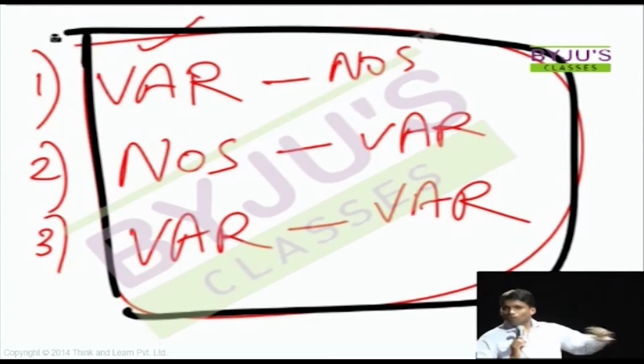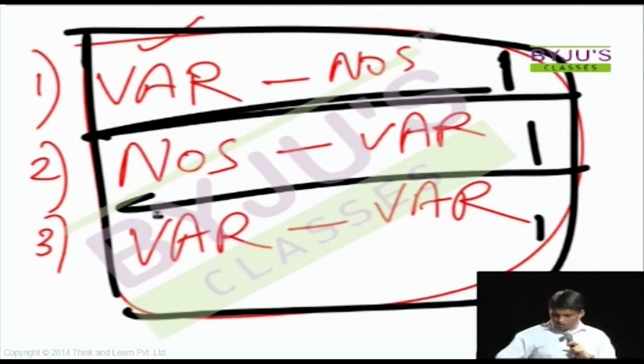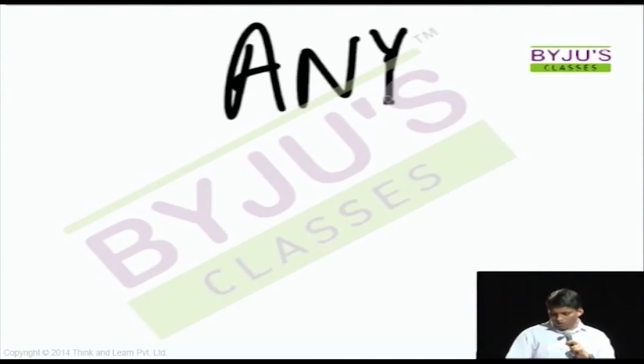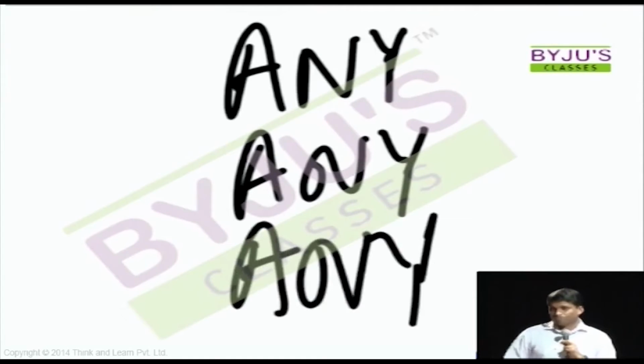These 3 questions, why you should not prepare? I'll take just one question from previous papers and will make you understand. You need to understand one question. After that, please don't practice. Reason is, a variables to numbers question and a numbers to variable question and a variable to variable question. Which topic? It can be any topic. Which level? It can be any level. Who can do this? Anyone can do this.